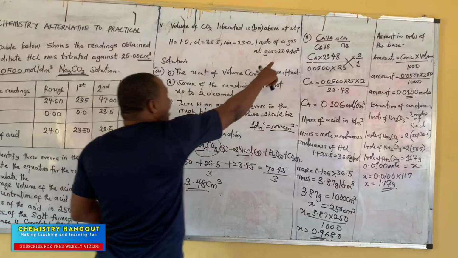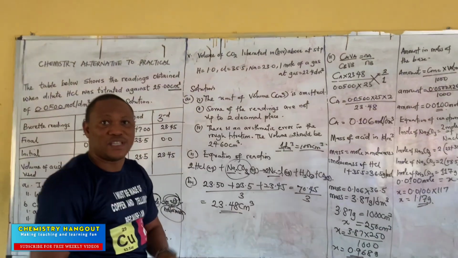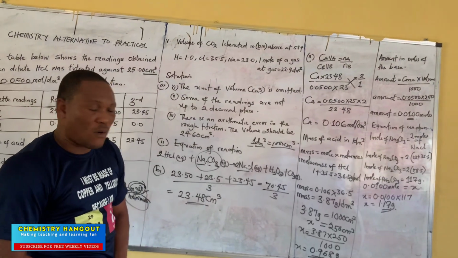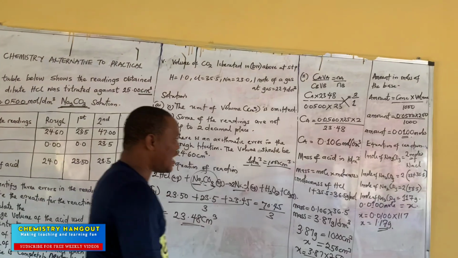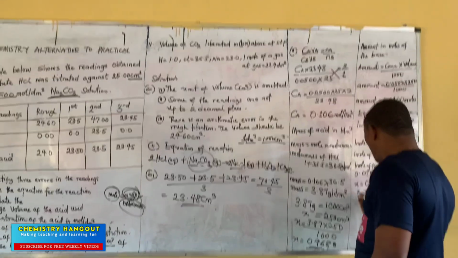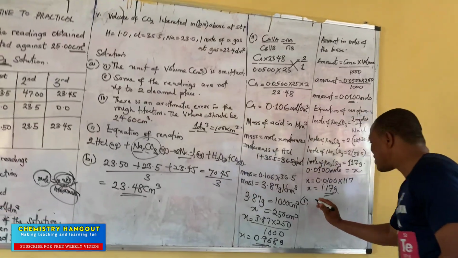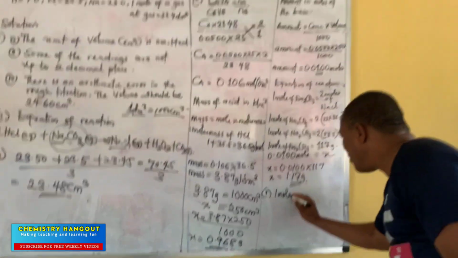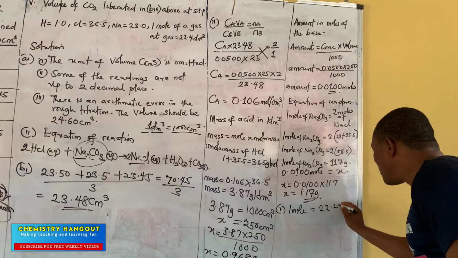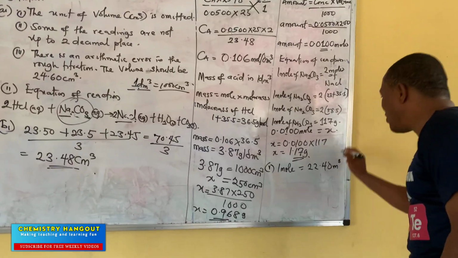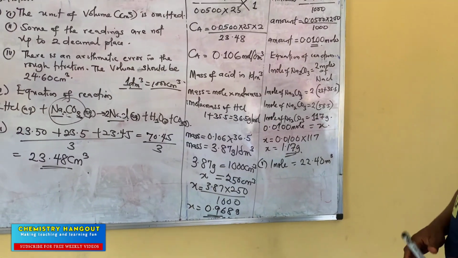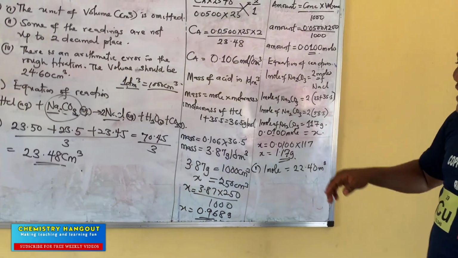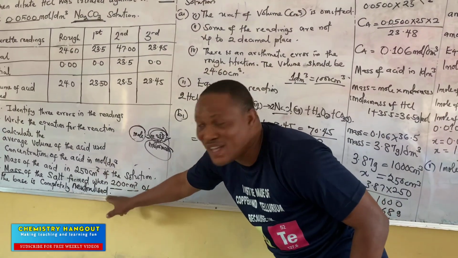Okay, so the molar volume of 1 mole of any gas at STP is 22.4 dm cubed. So what do we do? That one is easier, it's much easier. So Roman figure 5. We know that 1 mole is equal to 22.4 dm cubed. Yes or no? So what will be the molar volume? You can see what they did. These two questions are almost the same.